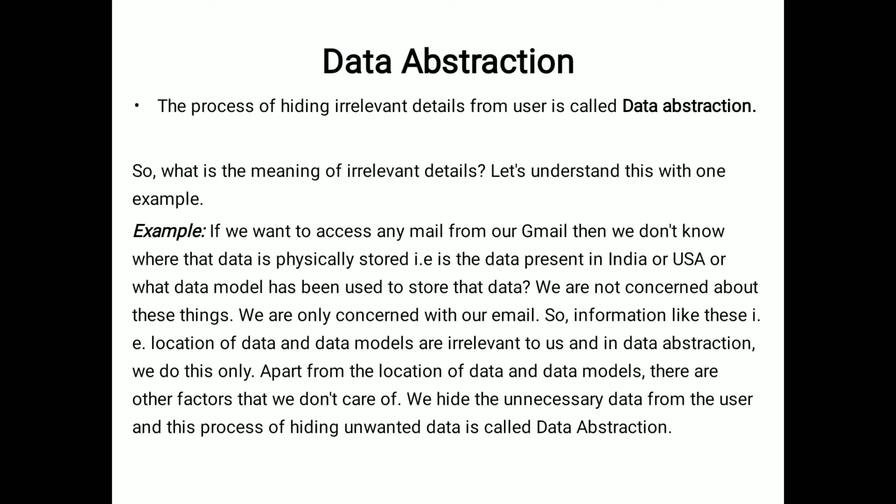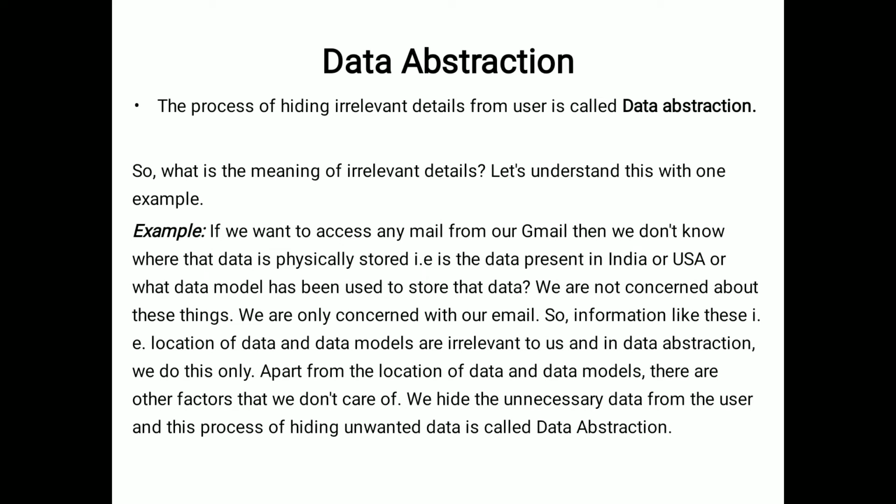The meaning of irrelevant details is, for example, if you want to access mail from Gmail, we do not know where the data is physically stored, right? We are just opening the email and performing operations, like composing the mail or sending the mail. Only you have to see those things, but we do not concentrate on where the data is stored.